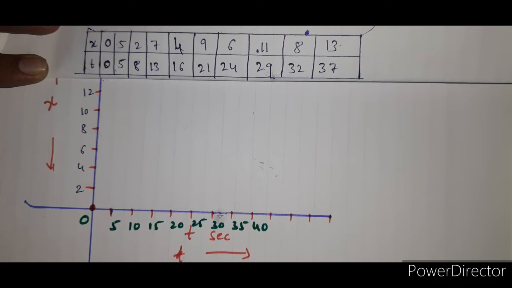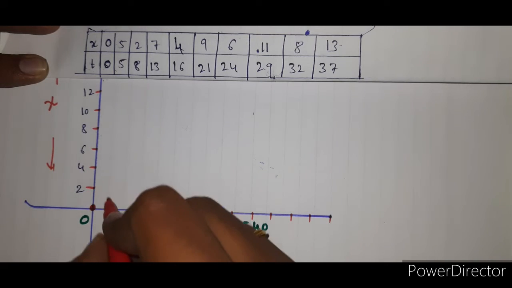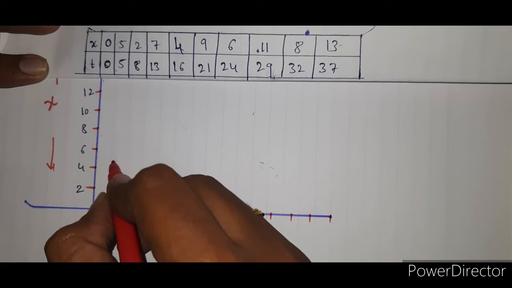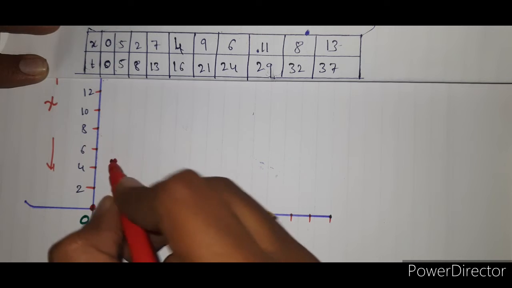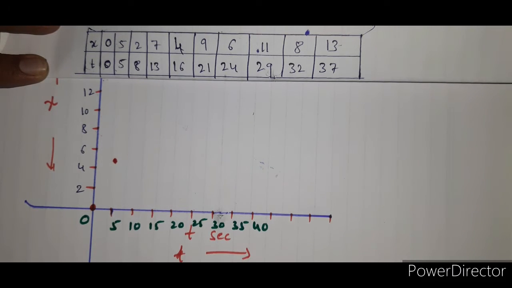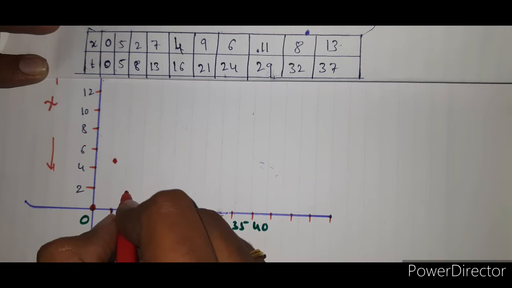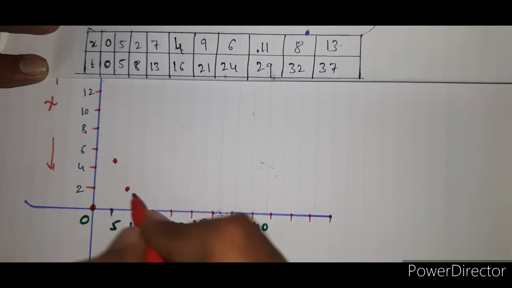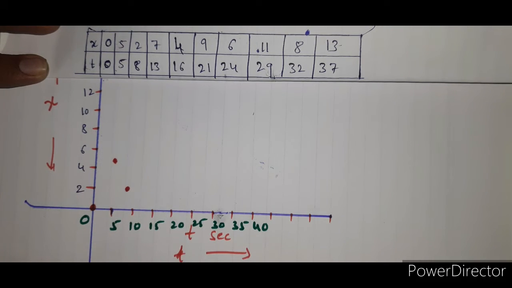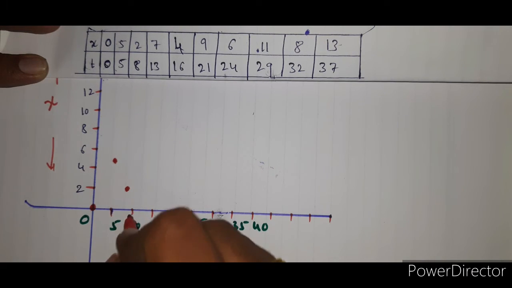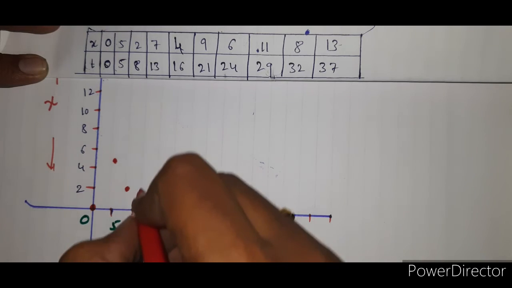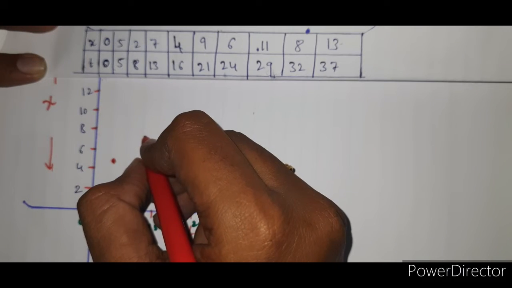After that, at 5 seconds the body covers 5 meter. So this is 5 and this is also 5. At 5 second it covers 5 meter. After that, at 8 second it covers 2 meter. 8 means approximately at this point. Next, for 13 second it covers 7 meter. This is the 13, and here this is the 7.